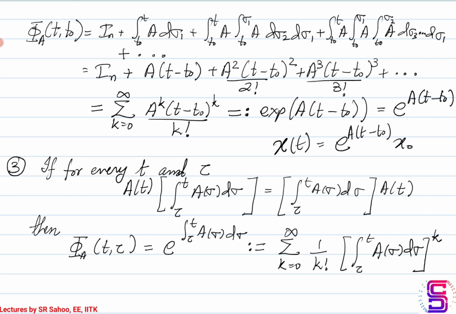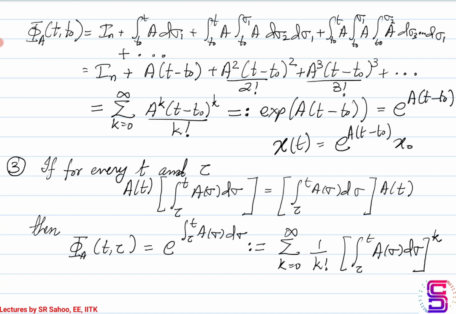Okay, so let's say that we have a time varying matrix A of t such that it satisfies this commutation operation. What is the commutation operation? Over the time interval t and tau, for any t and tau that you take, if you take a product of A(t) with the matrix that you obtain because of the integration over the time interval tau till t, then it is the same as the product of the integration multiplied with A(t).